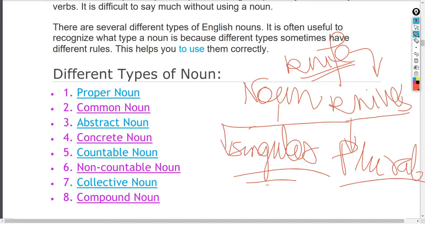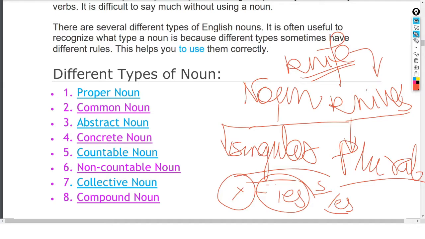So in this way, many of the nouns will sometimes take s, sometimes es, in order to make the plural form. Many of the nouns which end with y will change y into i, and then es will be added. So in this way, from the singular we can make the plural. This is quite interesting.